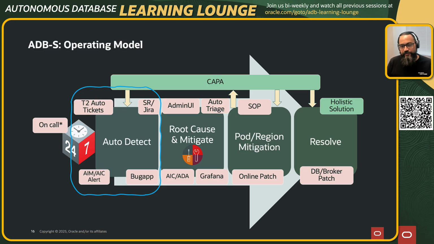And now we have the bug agent, which is on the bottom part. It is essentially an AI agent which has been almost developed. We are getting ready. It's already in limited availability. This is going to significantly help the operations engineer, the support engineer, to navigate before he even reports a defect. What we really try to do is deflect the request. When I say deflect, it is essentially giving him alternate paths to resolve the issue, or even pointing him to an existing one which is there. So this is all based on Gen AI.